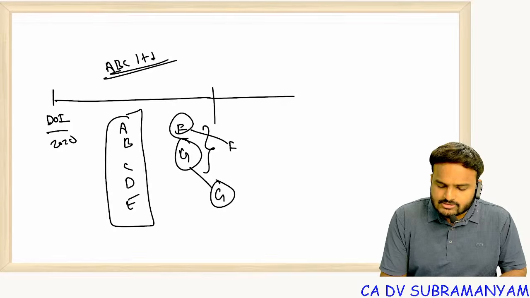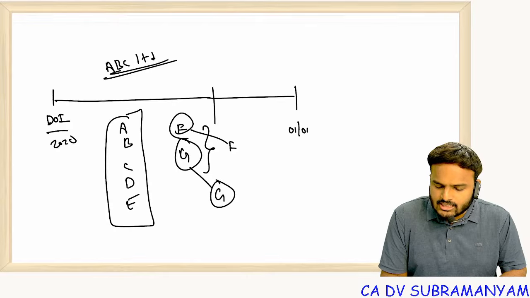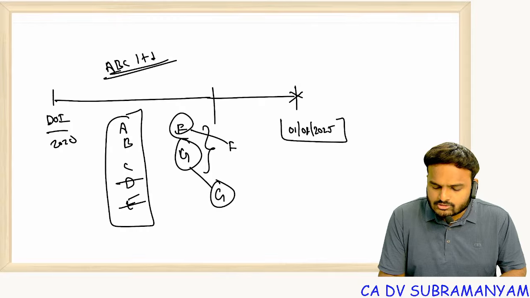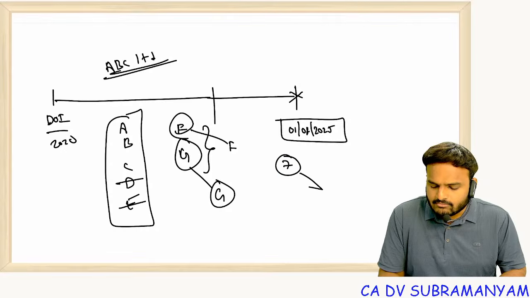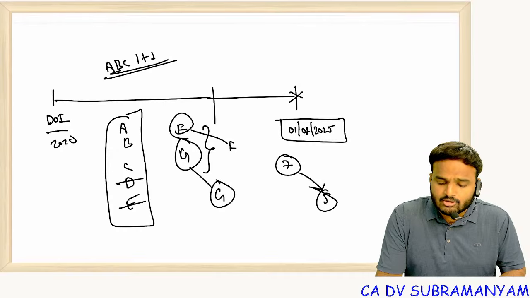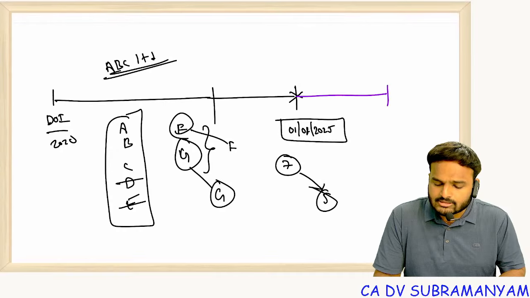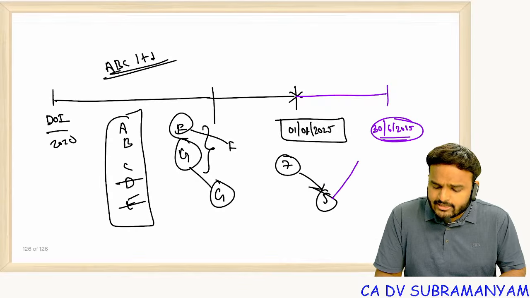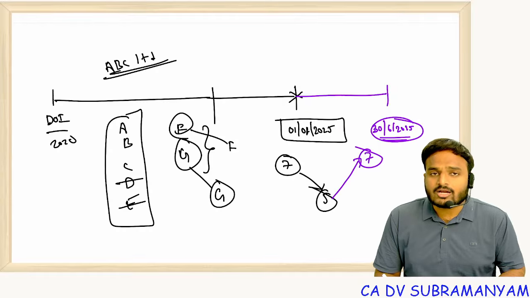Now what happened is, one day, for example, 1st January 2025, Mr. D and Mr. E died in an accident. Now exactly on 1st January 2025, the number of members fell from 7 to 5. So law is giving a time limit of 6 months to increase the number of members. So 6 months means from 1st January 2025 to 30th June 2025. By 30th June 2025, this 5 should be increased to 7, or else what happens?